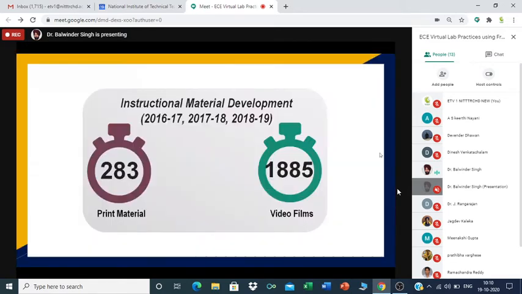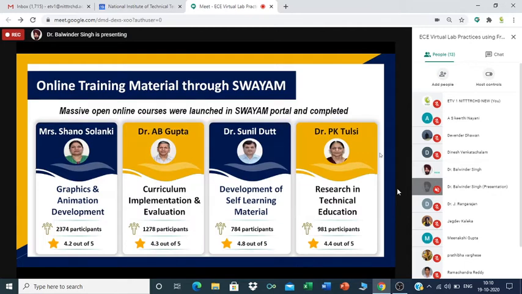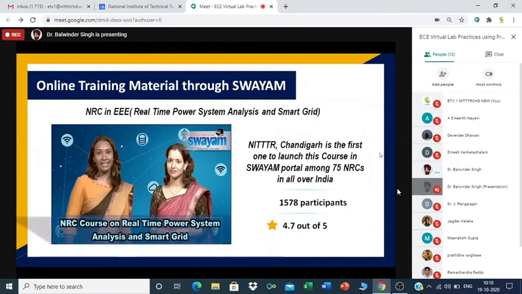So you can see the number of video films and the print material generated during the last 3 years. There are around 1900 video films generated in the last 3 years and around 300 print materials. In addition to online training or the short-term training programs conducted by NITER Chandigarh through the NITER Chandigarh platform, our faculty is also involved in conducting SWAYAM programs. These are some of the programs being offered by the NITER faculty through SWAYAM. NITER Chandigarh is also the National Resource Center, NRC, in electronics and electrical communication, and under this also several programs are run by NITER Chandigarh through SWAYAM.